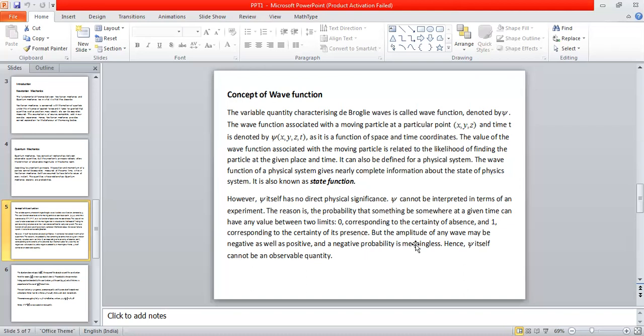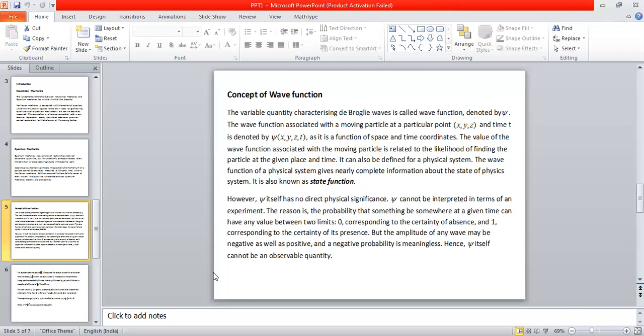But if we directly measure psi, the amplitude of any wave may be negative as well as positive. Psi is also nothing but a physical quantity. It's a characteristic quantity associated with the particles, matter waves. So this psi can become negative and positive. As I have already mentioned, psi can also become a complex number. So if it becomes negative or complex, then the probability becomes a negative probability or complex probability, which doesn't have any physical meaning. That's why we say that psi itself cannot be an observable quantity. Psi, the wave function of a particular system, directly is not an observable quantity.